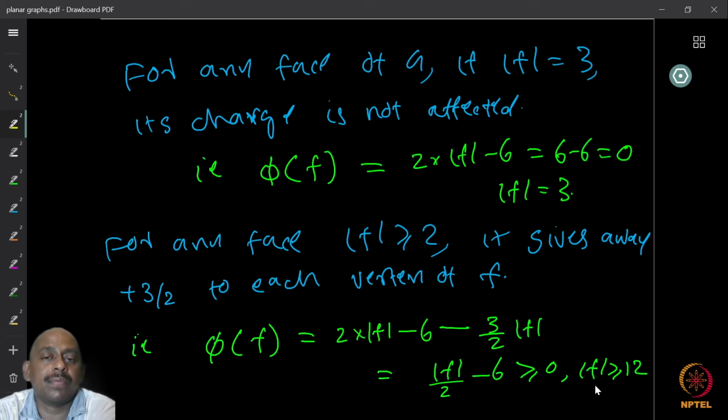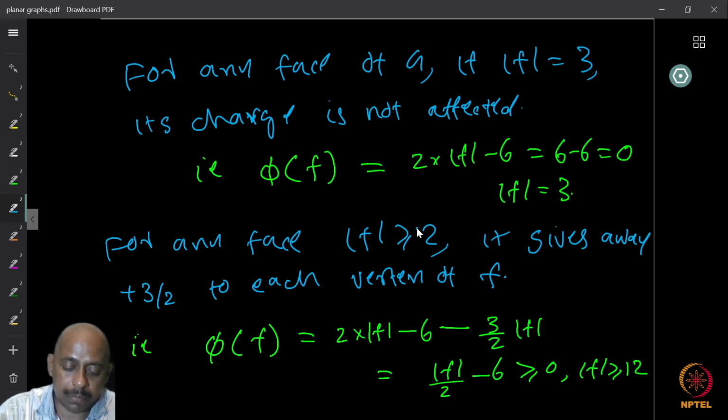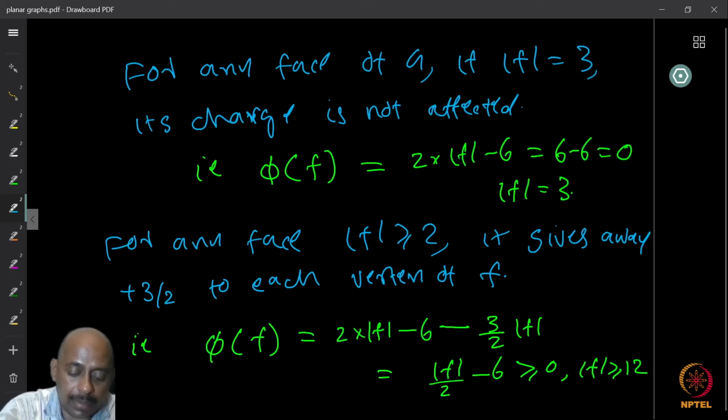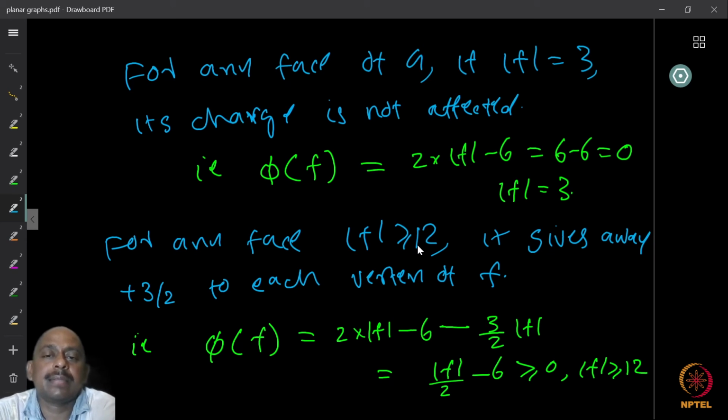Now, if you look at a phase of length greater than or equal to 12, this phase gives away plus 3 by 2 to each of its vertices. So each of these vertices gets plus 3 by 2. But what happens to the phase? Its charge decreases by 3 by 2 into the number of vertices.